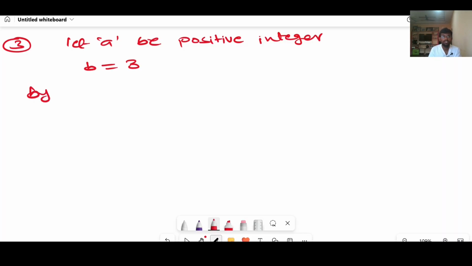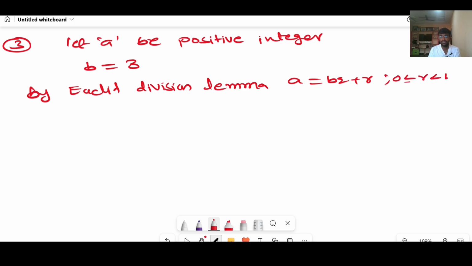Now by Euclid Division Lemma, a equal to bq plus r, where 0 less than or equal to r less than b, we will get a equal to 3q plus r, where 0 less than or equal to r less than 3.